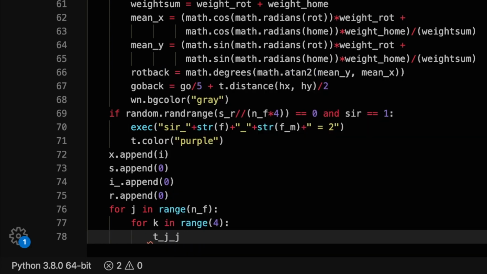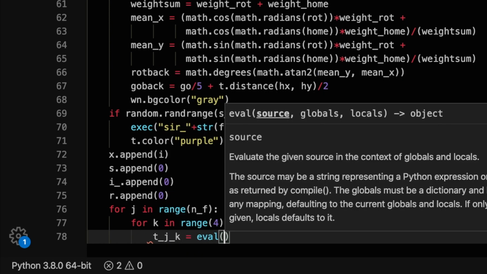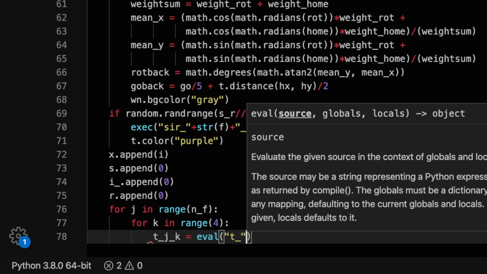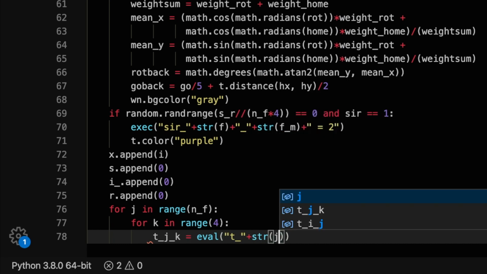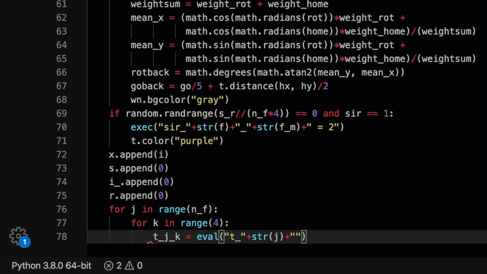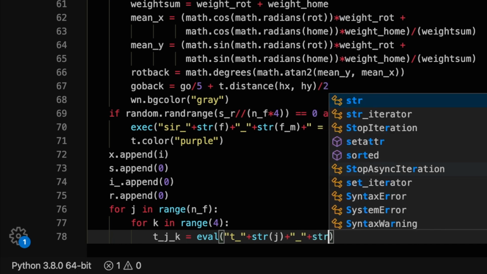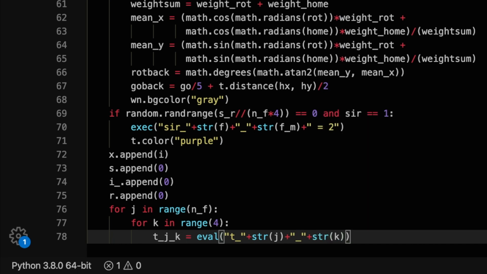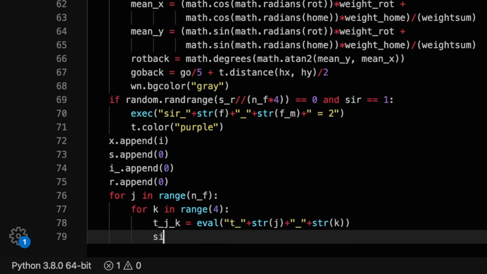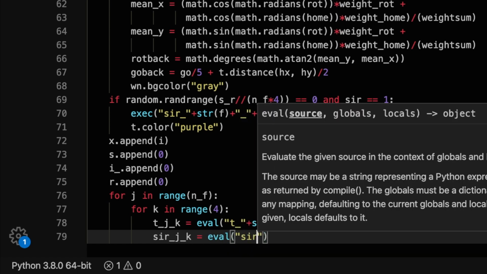For the s, i and r lists, however, we can append 0 to them and then add to this 0 as we find turtles from the s, i and r groups in a for loop. Again, we create a double loop for each family and their members.